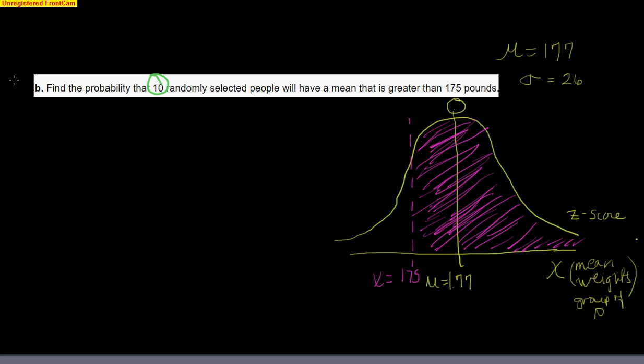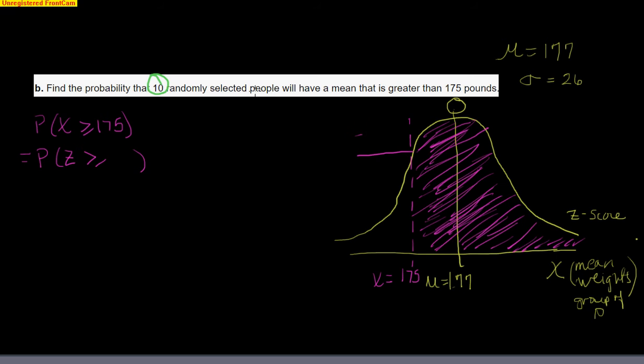So again, we're trying to find the probability that x, the average weight of 10 people, is greater than or equal to 175 pounds. That's the same as the probability that z is greater than or equal to what? This time I can't use the same z-score.